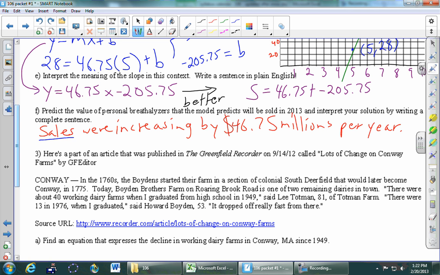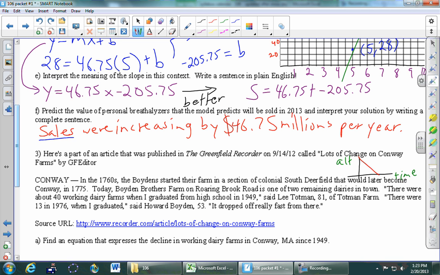It was sales. There was another problem we did where we had the altitude of a balloon. You guys remember this one? There was a balloon that was coming down for a landing. This over here was altitude, and over here, no surprise, time. So when we talk about slope, the thing that's changing is the y. What's the y in the balloon example? It's the altitude. So the altitude would have been decreasing by 800 feet per second. The game is always the same with the slope. It's always the y. That's the thing that goes first. In this case, it's sales. It could be altitude.